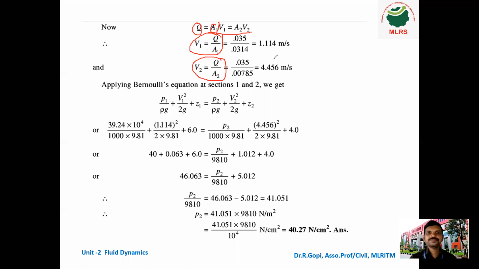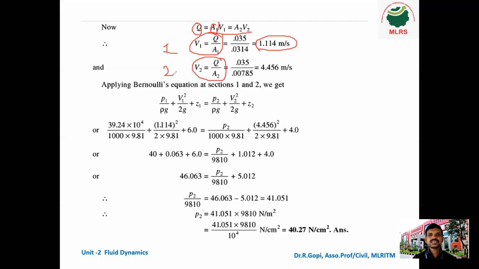As we already discussed, if the diameter of the pipe is more, the velocity is less. So keep it in your mind. In the same pipe, at another section, if the diameter is less, the velocity is more. Diameter and velocity are inversely proportional. At section 1, the diameter is 20 centimeter, so the velocity is 1.114 meter per second.